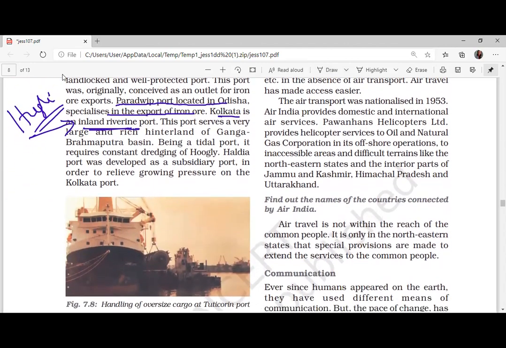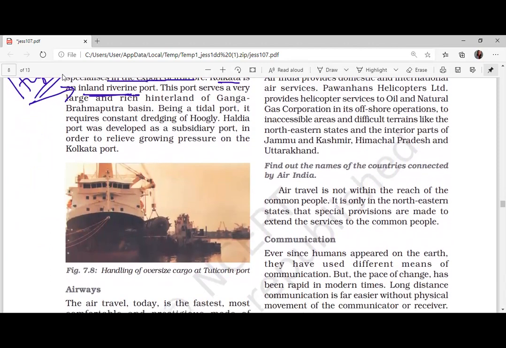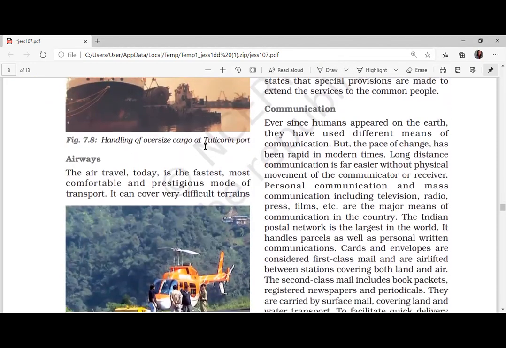Okay, so the river is Hooghly River, and it is also a tidal port. Now apart from Kolkata, we also have a port called Haldia. Both are different. Haldia. Okay, then comes Airways.